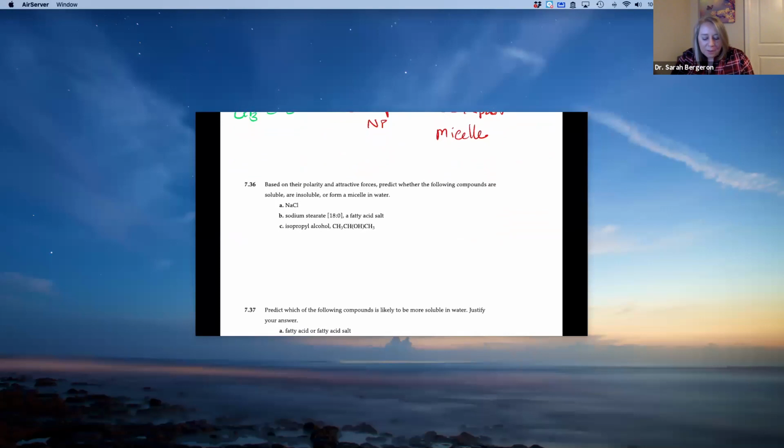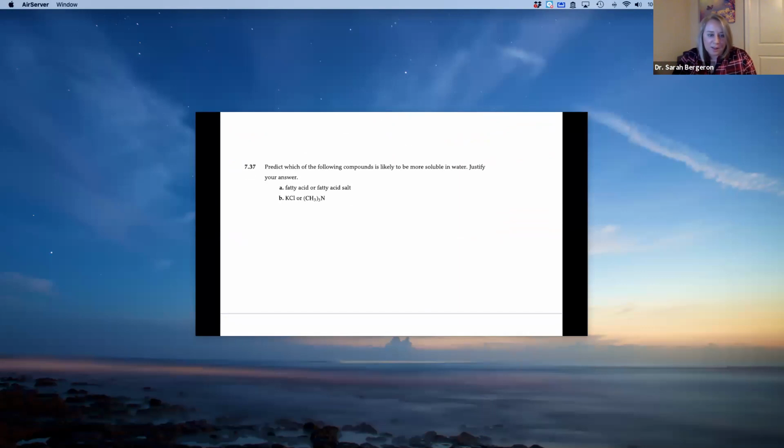Okay, based on their polarity and attractive forces, predict, oh, that's for class. All right, predict whether each of the following compounds is likely to be more soluble in water. Justify your answer. A fatty acid or a fatty acid salt. Whenever you hear the word salt, you should think a positive and a negative, because that's exactly what a salt is. Let's quickly draw out an example of a fatty acid first.